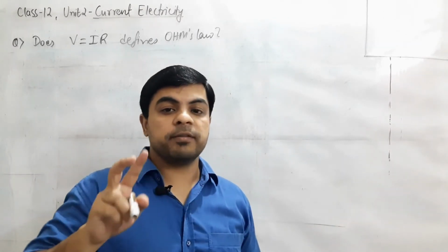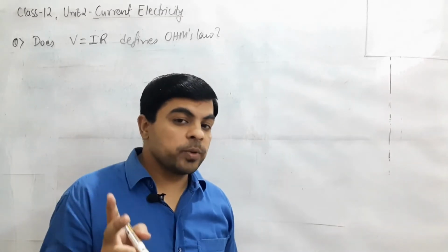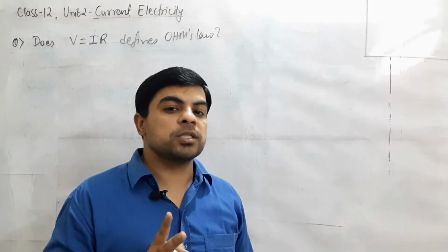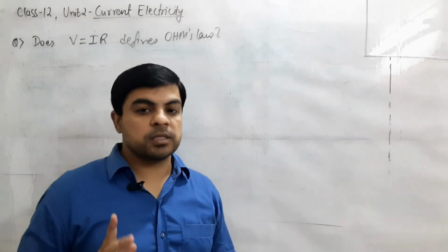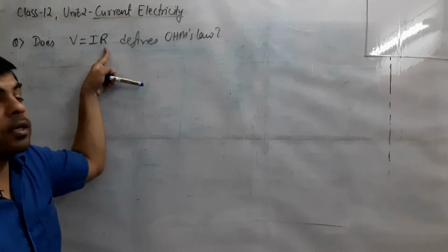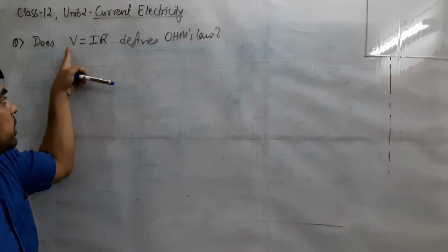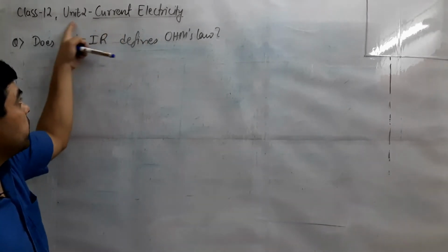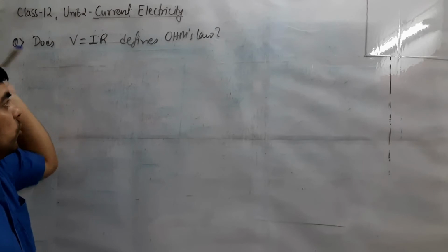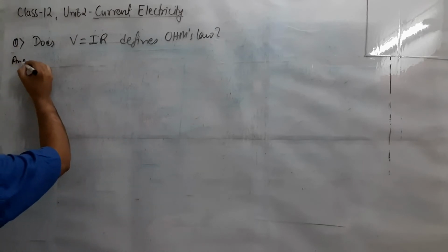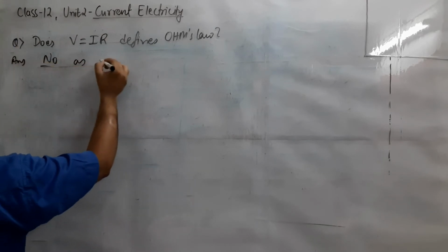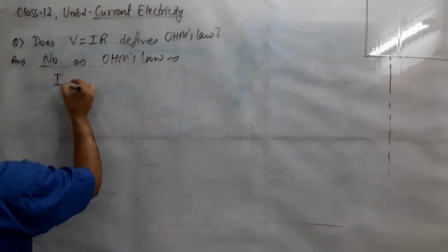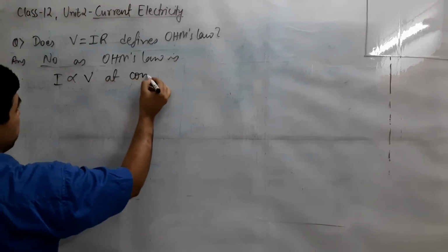Provided over there we have written temperature constant. Temperature should be constant, mechanical strength should be constant, and for these two constant conditions R is constant, that we have already discussed. So this relation V equals IR is not saying that R is constant, it is just the relationship which we have obtained after Ohm's law. So this is not the final or proper condition to represent Ohm's law. So the answer should be no, as Ohm's law is I proportional to V at constant R.